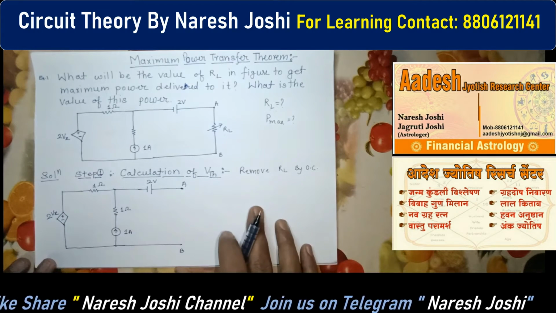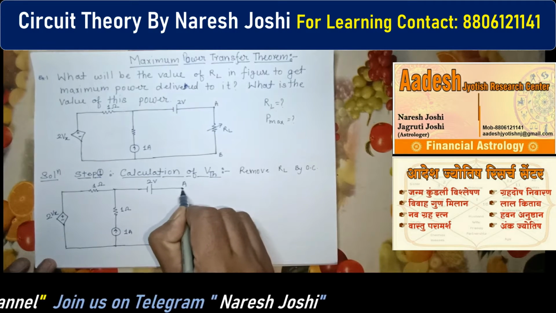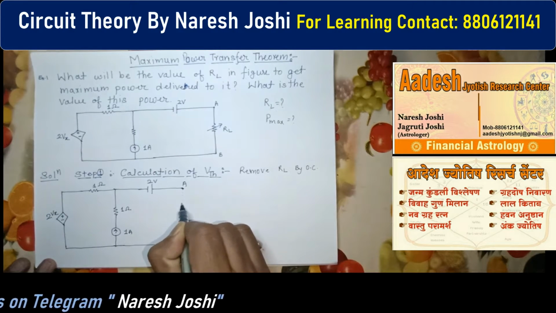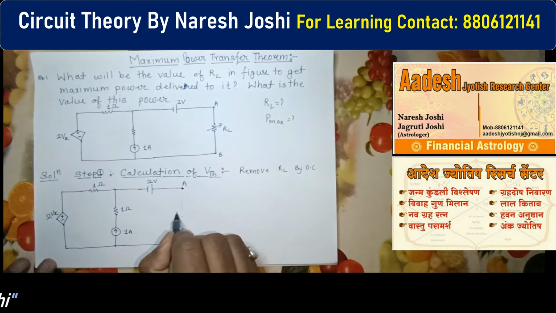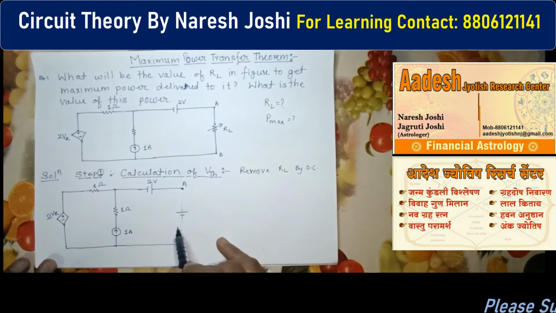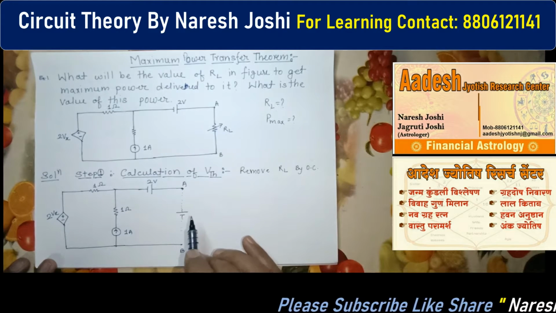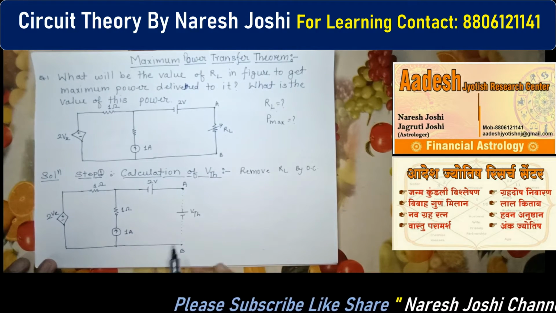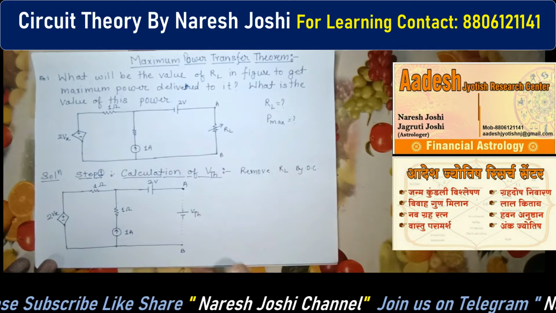We have already drawn the circuit to save our time, otherwise the video will become lengthy. We can consider this a virtual connection for the calculation of VTH, where VTH is connected here. It is exactly open circuited. You remember, it is not connected, but our motto is to find this VTH across A and B.